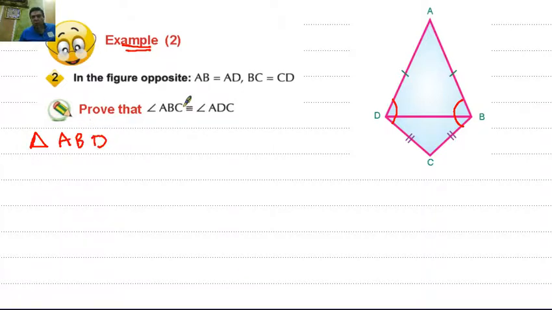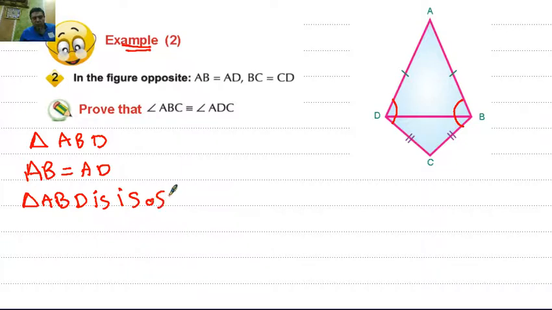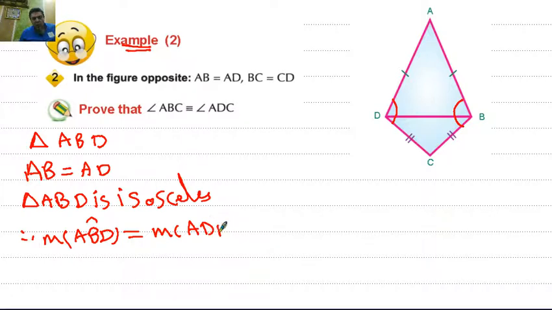In this triangle, we notice AB equals AD. Then triangle ABD is an isosceles triangle. Then the measure of angle ABD equals the measure of angle ADB. That's relation number 1.